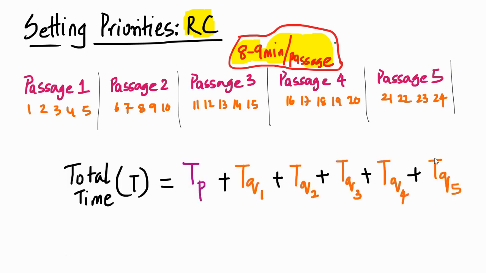There is something that you must understand here. The total time is the time to read the passage plus the time to solve question number one plus the time to solve question number two plus question number three plus question number four plus question number five.